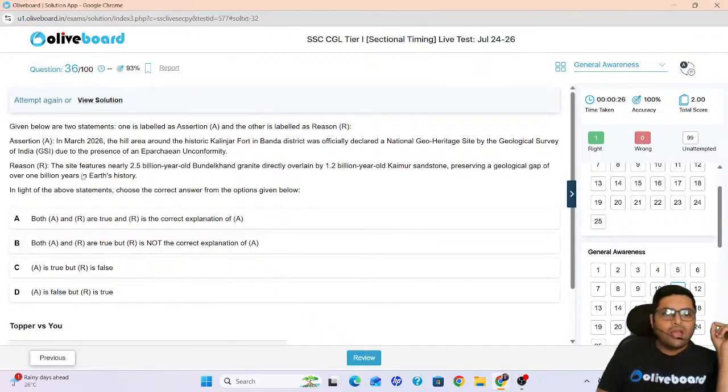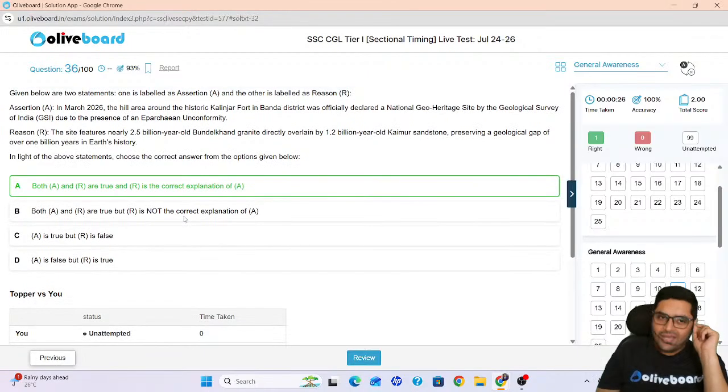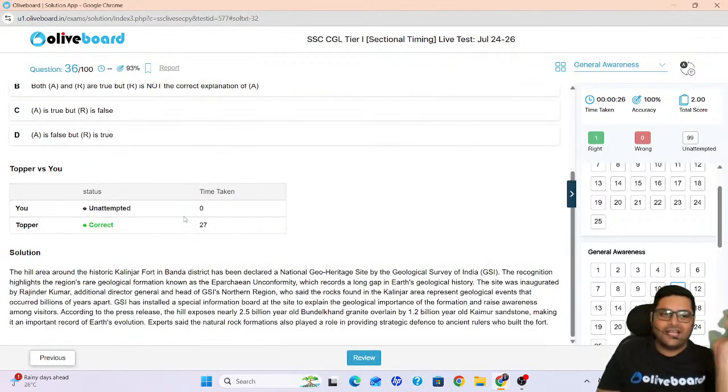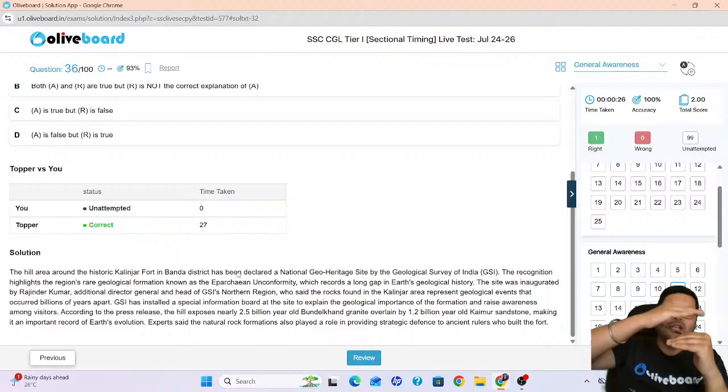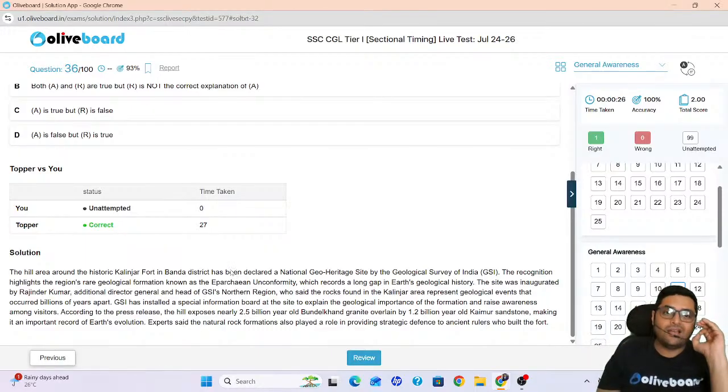The site features nearly 2.5 billion year old Bundelkhand granite directly overlain by 1.2 billion year old Kaimur sandstone, preserving a geological gap of 1 billion years in the Earth's history. Imagine how important it is. Kalinjar Fort redevelopment was in the news, current affairs. So which is correct? A and R both are true and R is the correct explanation. Please remember the time scale: the 2.5 billion year old Bundelkhand granite is overlain by 1.2 billion year old Kaimur sandstone in Kalinjar.